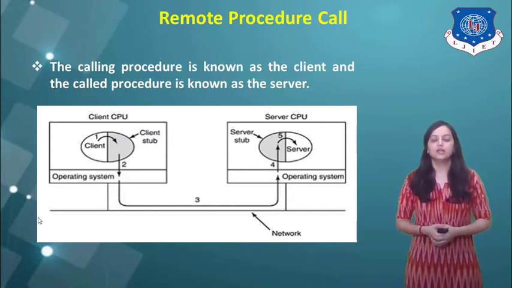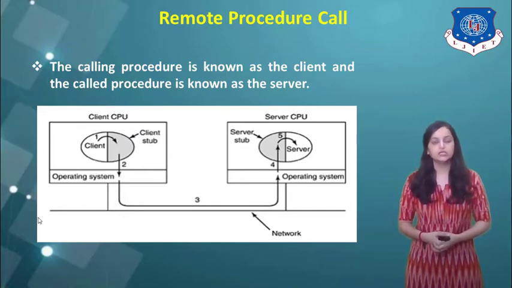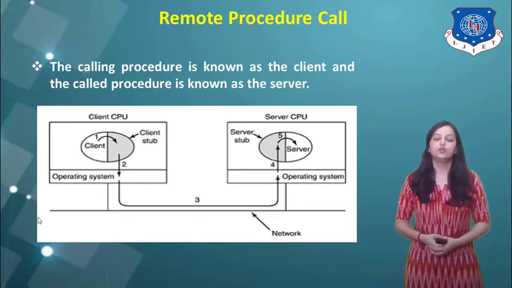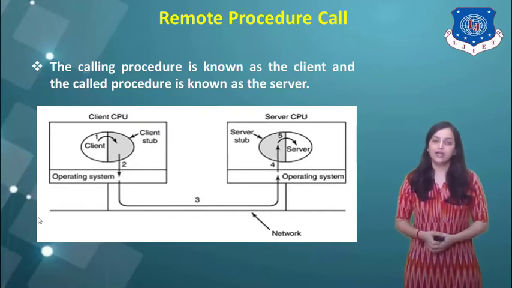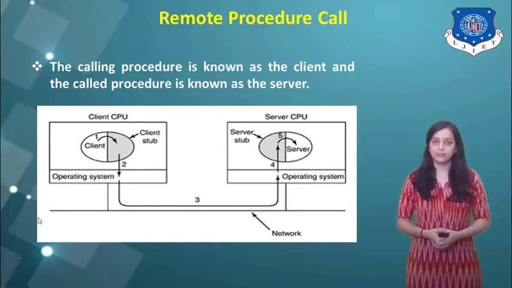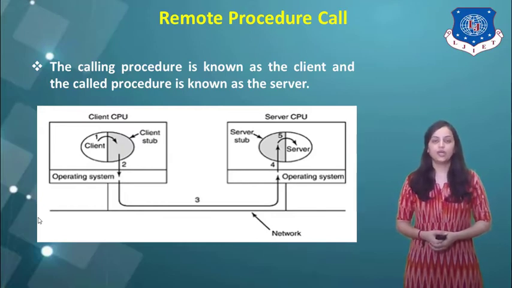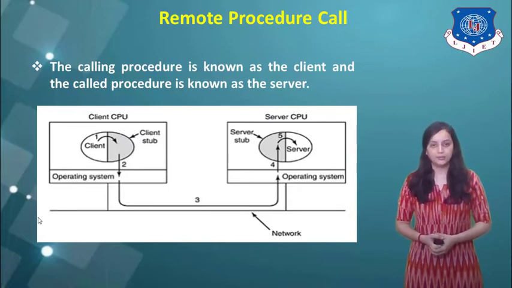Now when the data is received at the server side, the fourth procedure is to send this data from its operating system, that means from the operating system of the server to the server stub, that means the library procedure at the server side. When data is received at this side, the fifth and last step is to send this data to the server from the server stub. So as you can see here, the first, second, third, fourth and fifth procedures are indicated for completing a remote procedure call. So this is called the RPC.